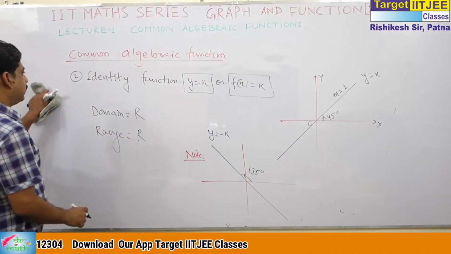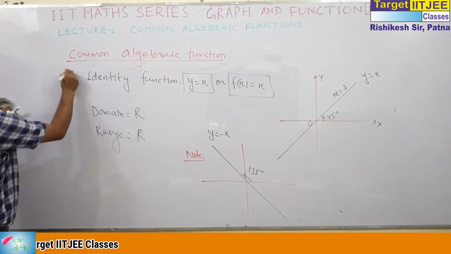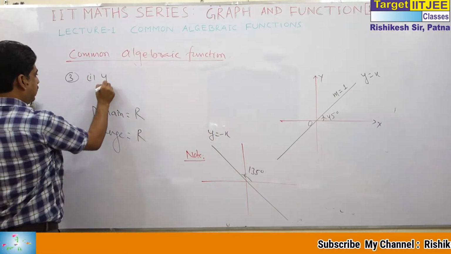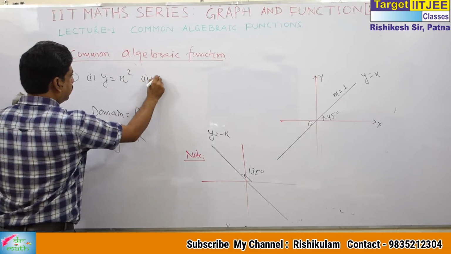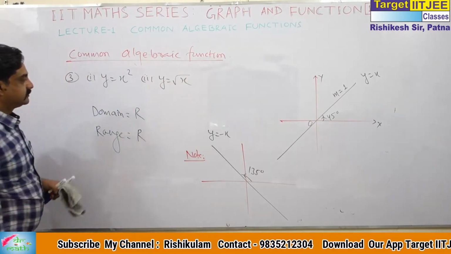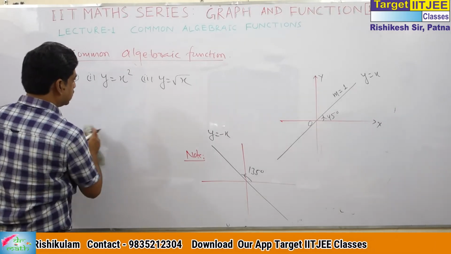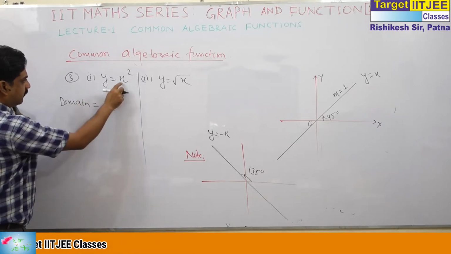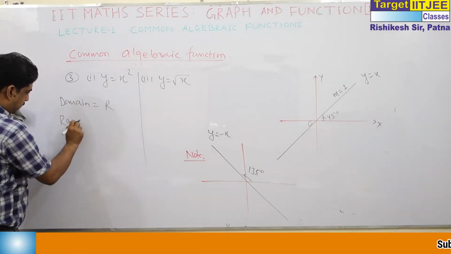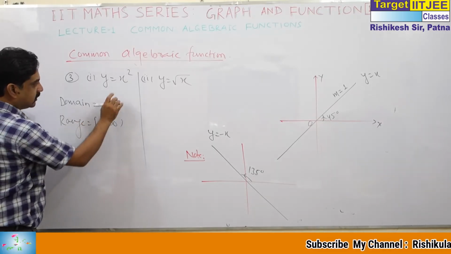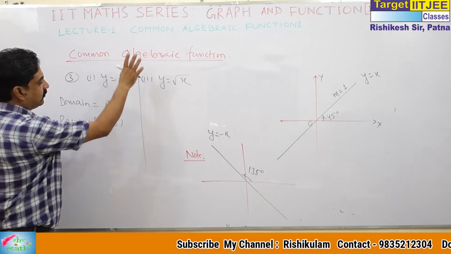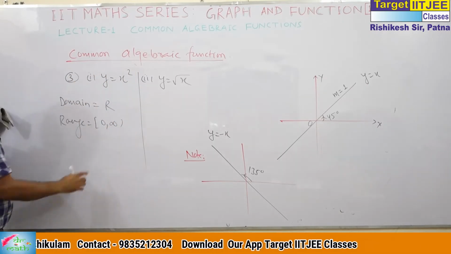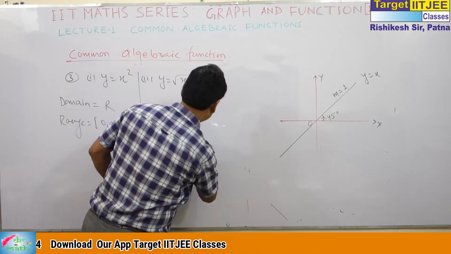Now come to the third function. I am dealing with two functions. First, y is equal to x square, and second, y is equal to root x. What is the domain of y is equal to x square? Its domain is the real numbers. We can put any value. But the range is 0 to infinity. At x is equal to 0, y is 0, and for other values it is positive. So y is greater than or equal to 0, so that is the range.